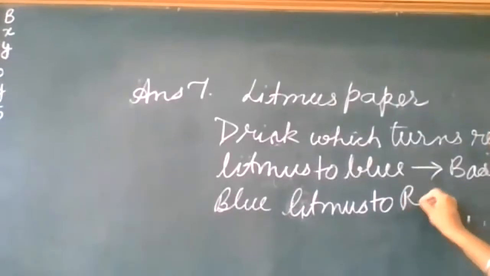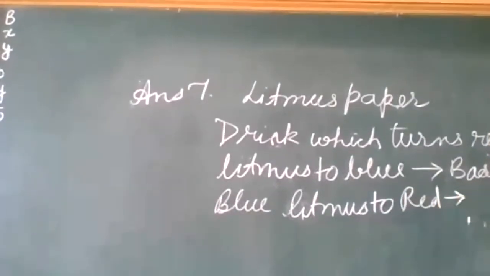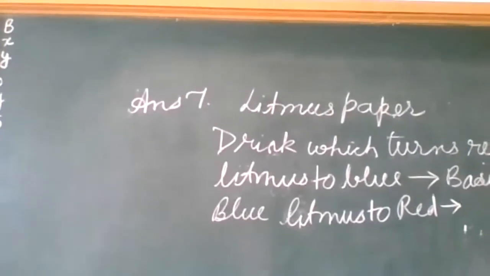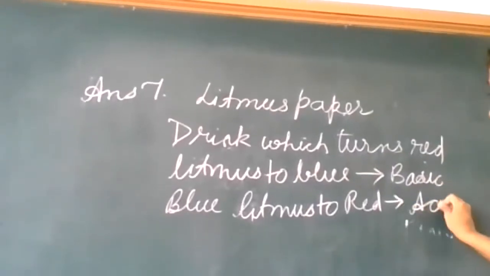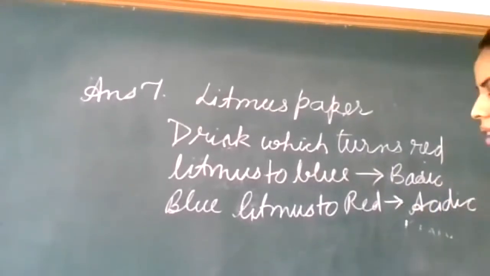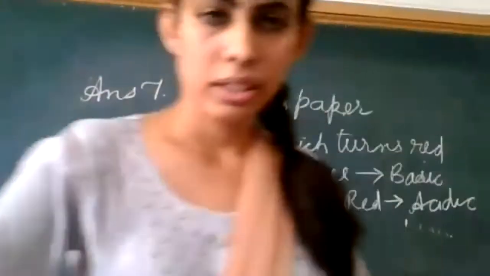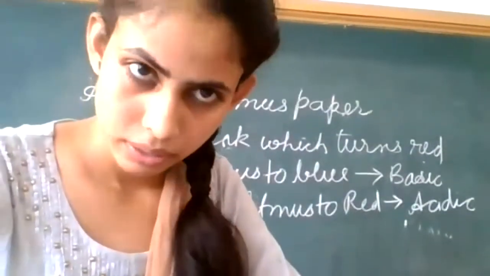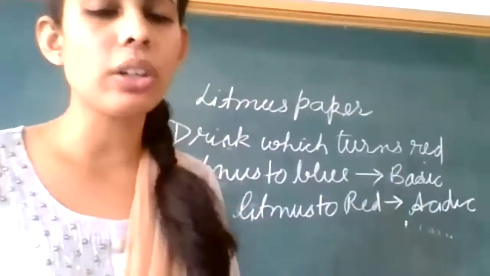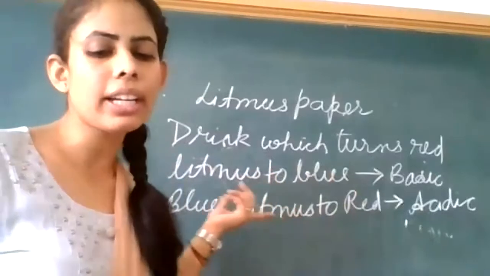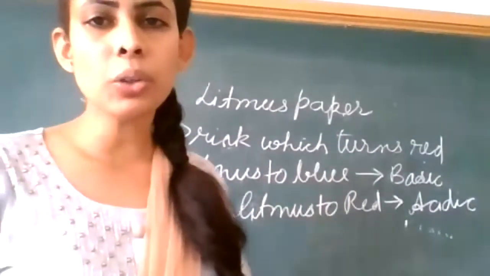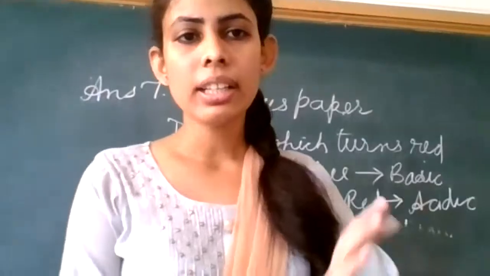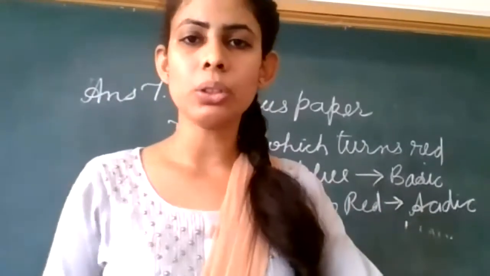And the third point will be: the drink which didn't change on litmus is known as neutral. Okay, very good. Next, in the third point you will write the drink that has no effect on red and blue litmus. It is neutral. Clear? Answer number 7 is clear to you?